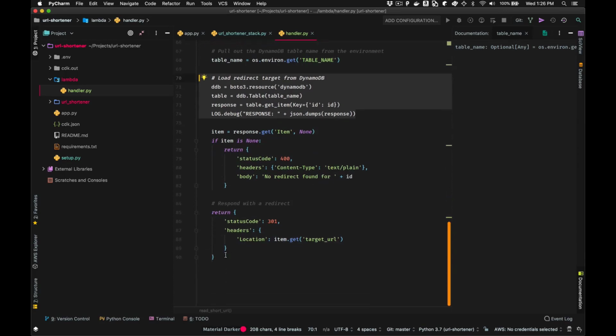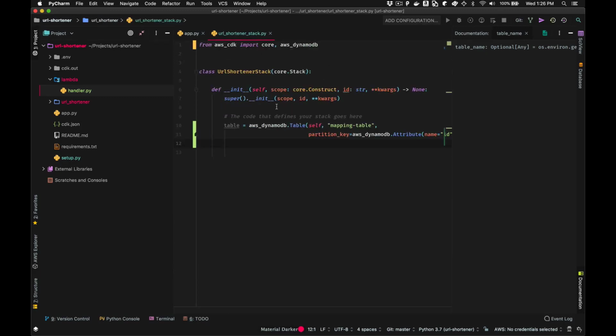And then if we find that, we're just going to return a 301 response to the client. And that 301 HTTP response is, of course, just going to force our web browser to redirect to that full long target URL. So pretty simple Python code that we're working with here. Now that we've got the actual code that's going to run in our Lambda function, let's figure out how we can model the Lambda infrastructure that we need to run that code.